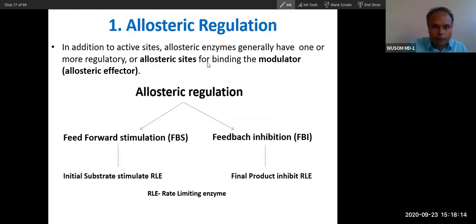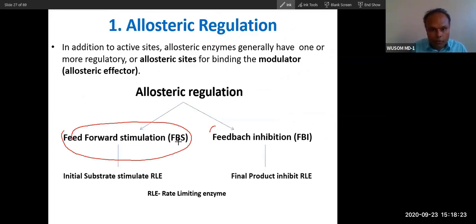You can see here, allosteric regulation. There are two types of allosteric regulation. One is feedback regulation, and one is feed forward. This is FFS, feed forward stimulation. This is FBI, feedback inhibition.